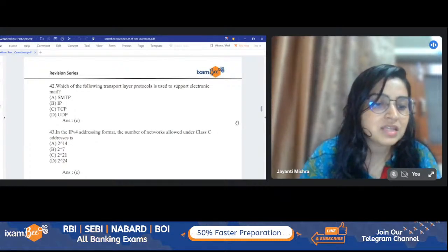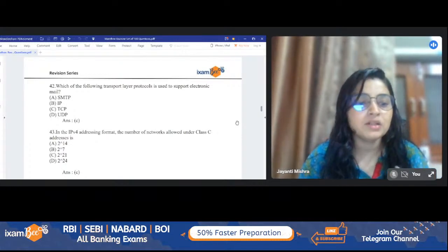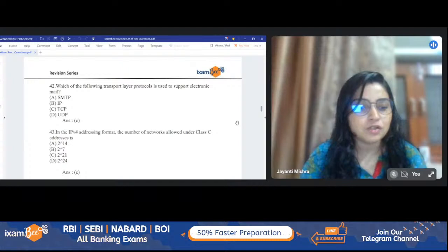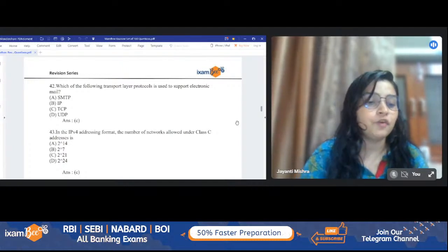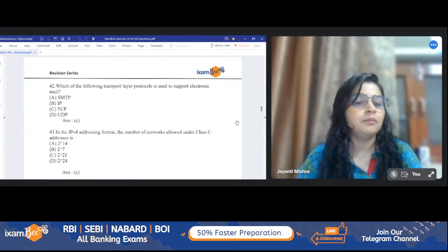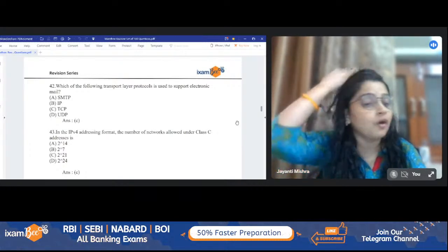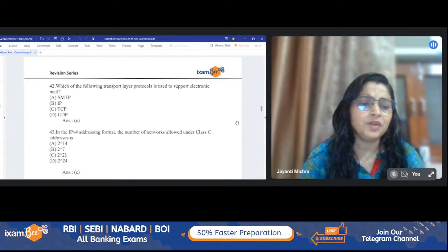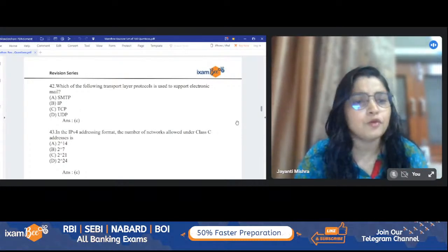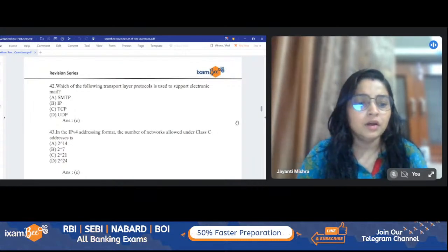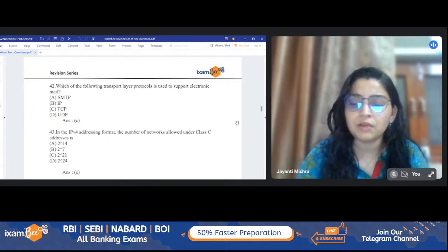Jennifer is asking, ma'am, in data analysis there are 2 languages, which one to learn, Python or R? I will say go for Python, because Python is also going to help you in phase 2, so it will be a better portion to give your stake on. Coming to R, I have hardly seen any question from R. Even if 1 or 2 questions come from R, you can just skip that. So no worry, Jennifer, you can just proceed with Python.